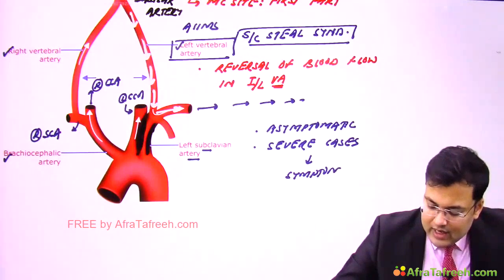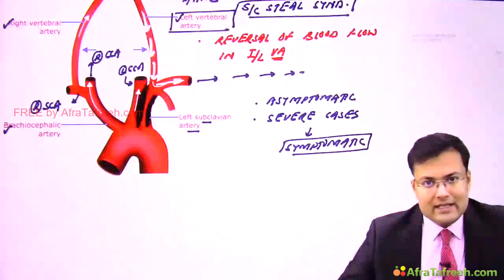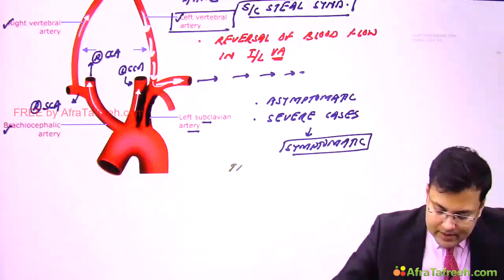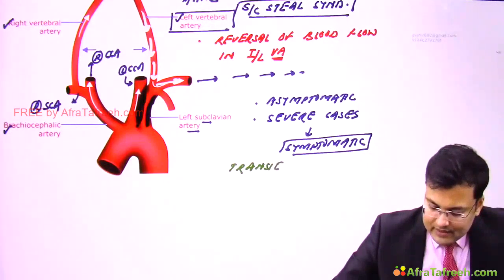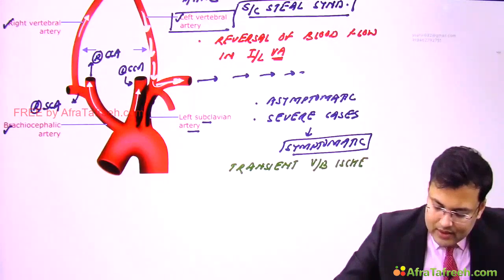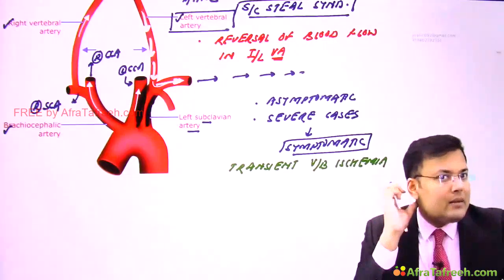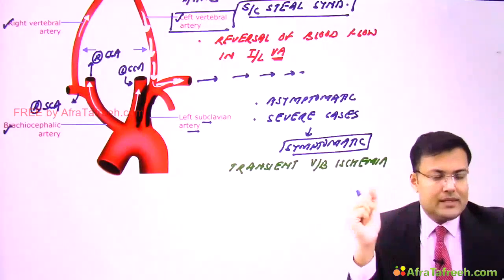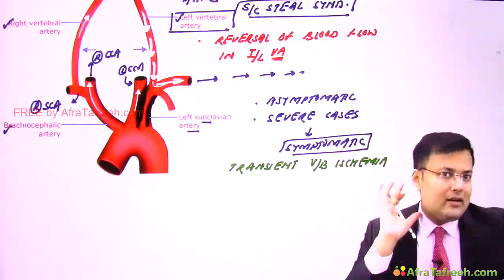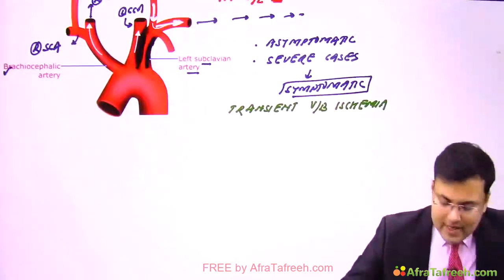Clear? So what kind of symptoms will be there? The symptoms will be of transient vertebro-basilar ischemia. So this is posterior circulation, and this posterior circulation is going to supply cerebellum and occipital cortex. So these patients are going to develop what? Ataxia, vertigo, dizziness, and since it is supplying the visual cortex also, so what? Visual abnormalities.